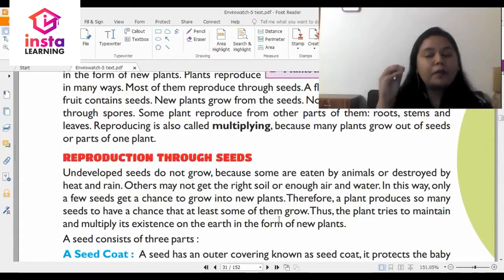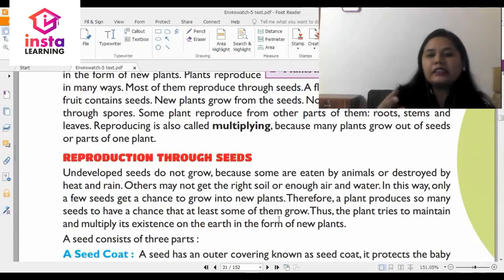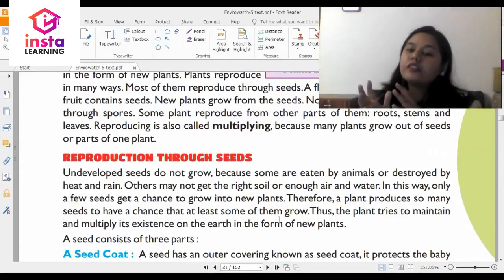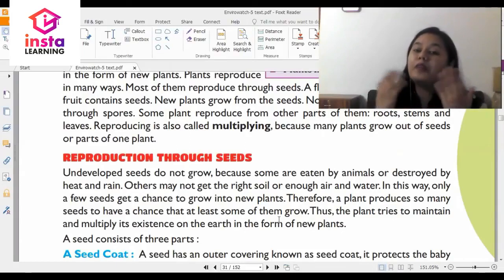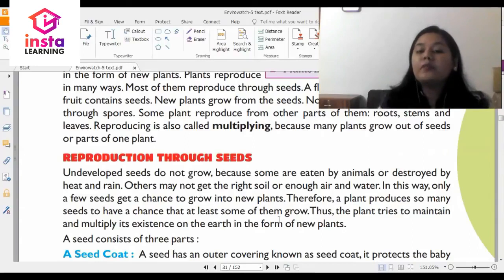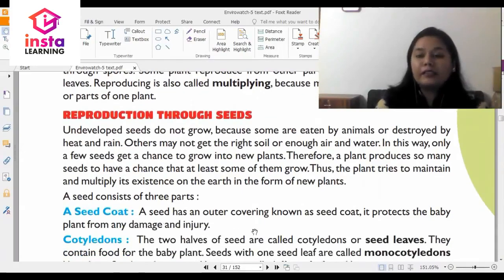So, from one plant, you have a lot of seeds because some are either destroyed or eaten by birds or animals. So maybe some seeds are saved so that the plants can reproduce. Thus, the plant tries to maintain and multiply its existence on the earth in the form of new plants.